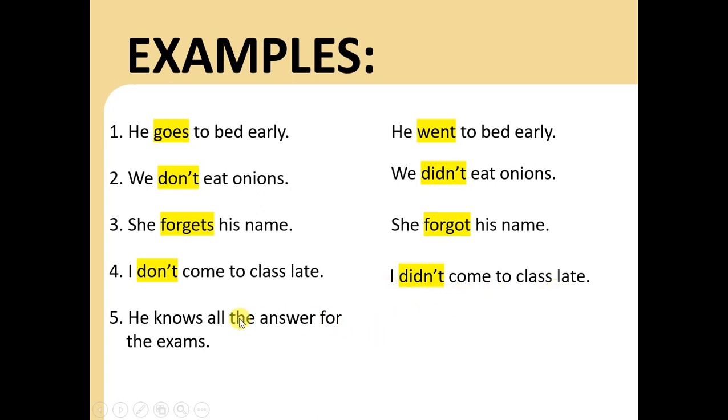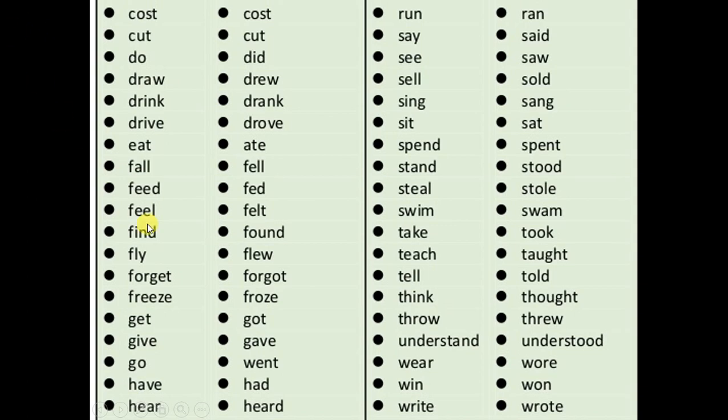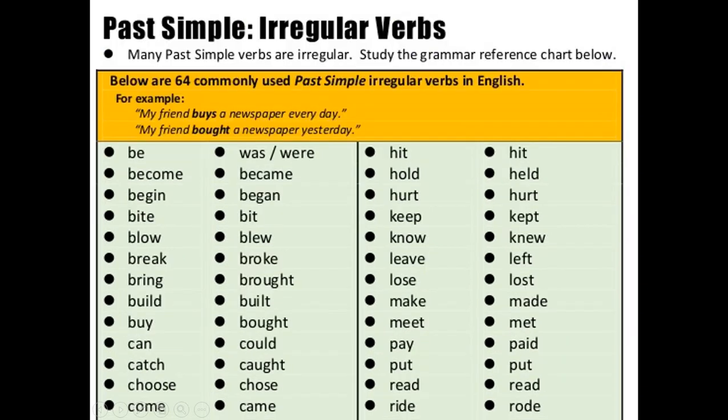And the last one here, what is the verb? He knows all the answers for the exams. The verb is knows. And what is the past of know? Let's search.